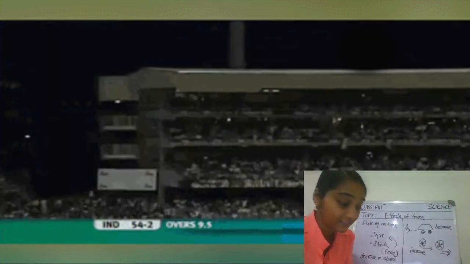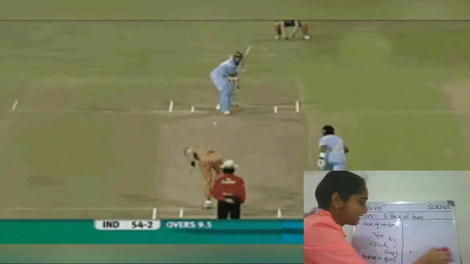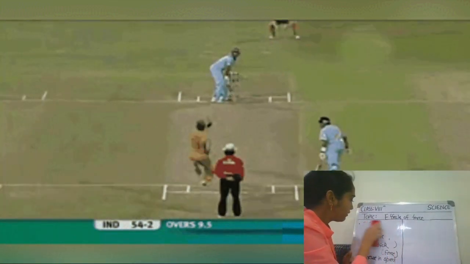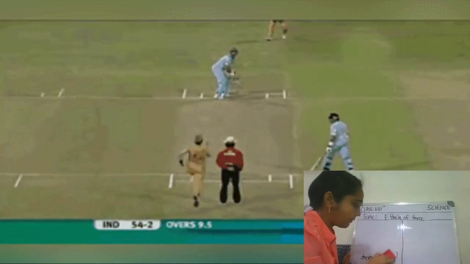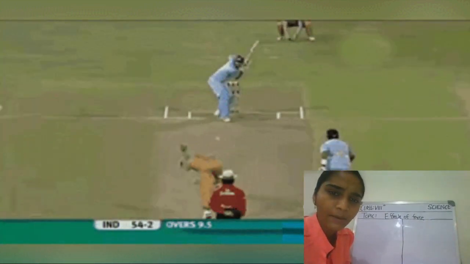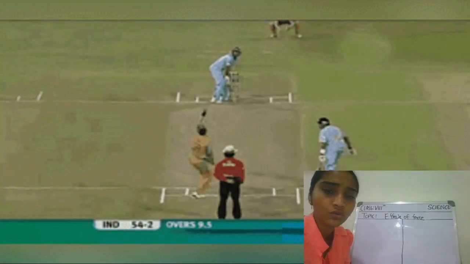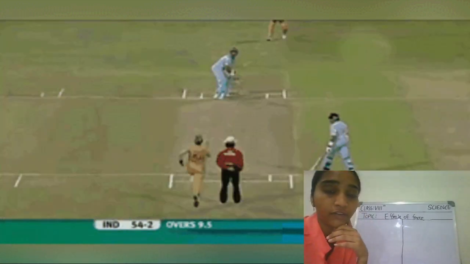Yes, you are saying that it is a cricket match going on, right? Who all loves to play cricket or just watch cricket? Yes, I hope many of you do. Very good, students. So what is actually happening? What is the batsman doing in this? Yes, the ball is coming and he's hitting it very hard, right? You can see that again and again it is showing. So what is happening, students? If I ask you that the ball is coming, it is going, what is happening?